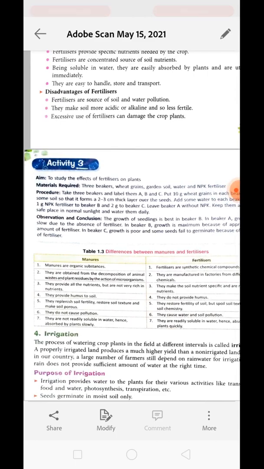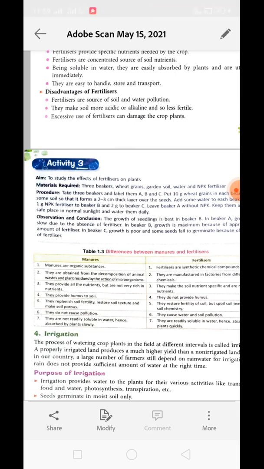Okay, after some days, what will we observe? We will observe that the growth of seedlings is best in beaker B, which has an appropriate amount of fertilizer. Whereas in beaker A, where there is no fertilizer, the plant will grow, but the growth is not up to the level of beaker B. Understood? And what happened in beaker C? In beaker C, the plants have very poor growth. Some seedlings, even some seeds, fail to germinate because of excess fertilizer. Understand?